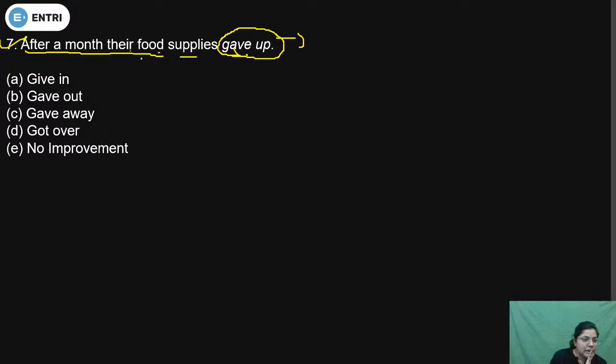Got over will not be used in that case, because it is a case of food supplies and get will not be used. And where are the rest students? Just comment fast. D. Okay.